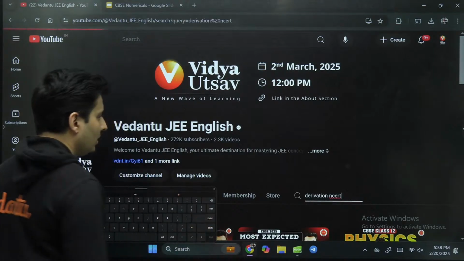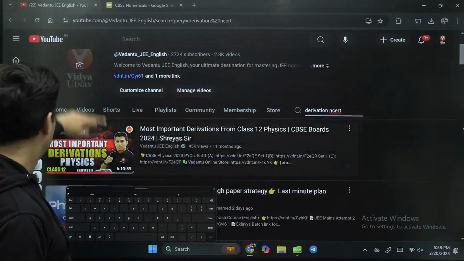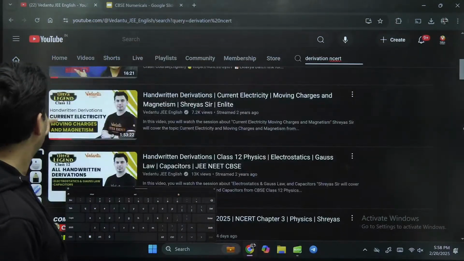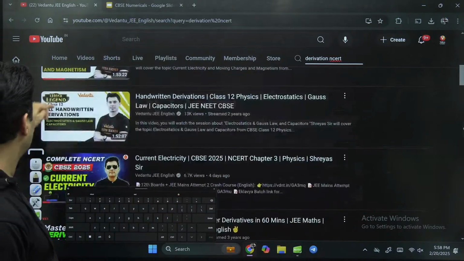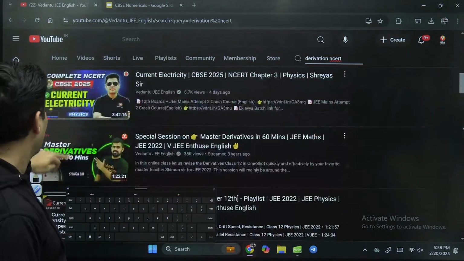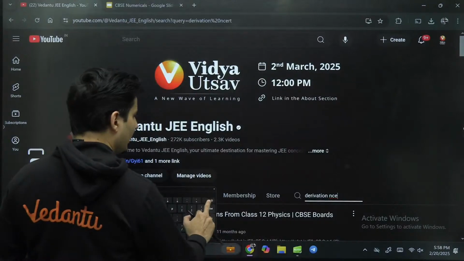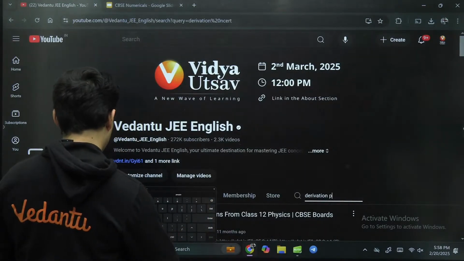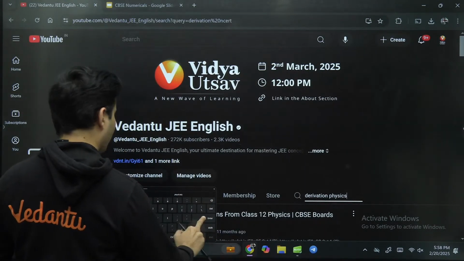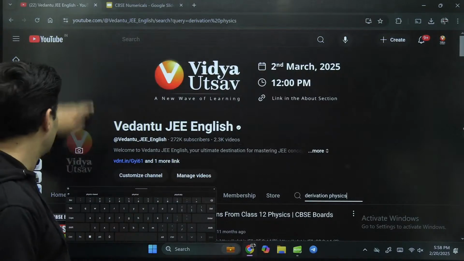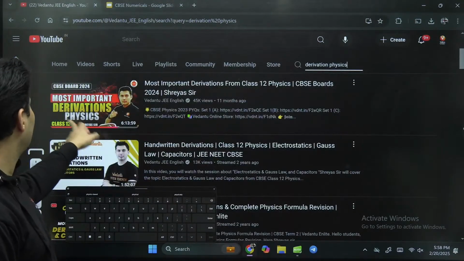NCERT or whatever, and you will get it. Handwritten derivations: current electricity, electrostatics, Gauss law, everything is there. If you just type it over here, you will get it. Just search for derivation physics. You will definitely get the most important derivations.